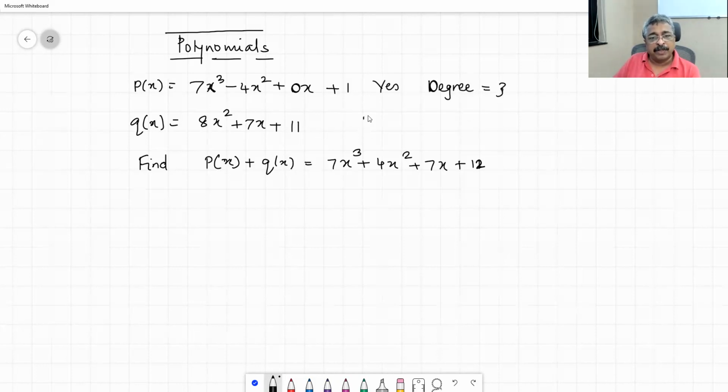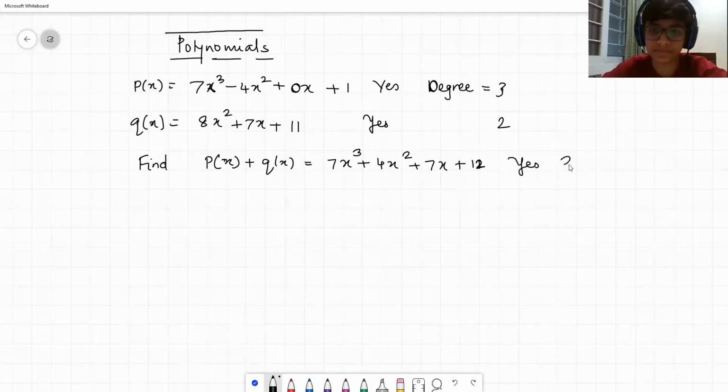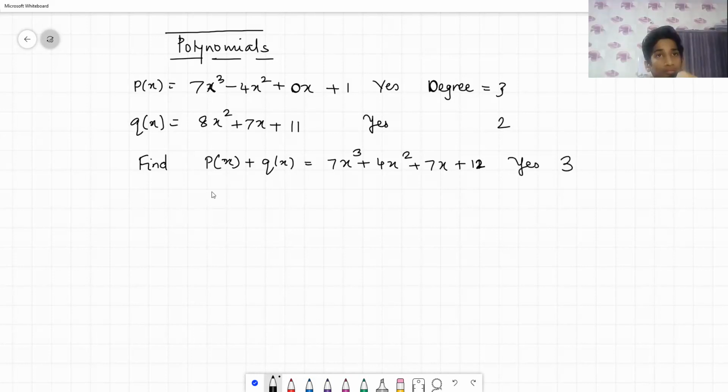Is Q(x) a polynomial? Yes. Degree 2. Find P(x) plus Q(x). And we came out with this. Is this a polynomial? Yes, sir. What is the degree? Sir, 3. Cubic.